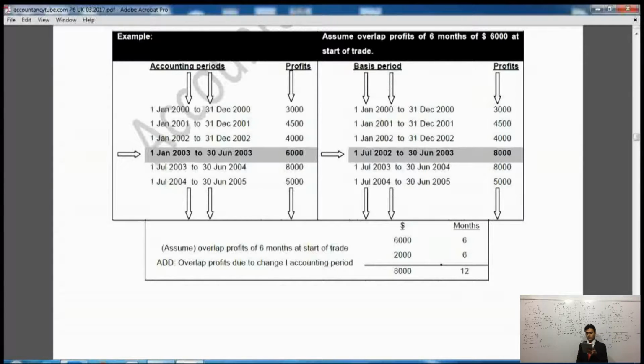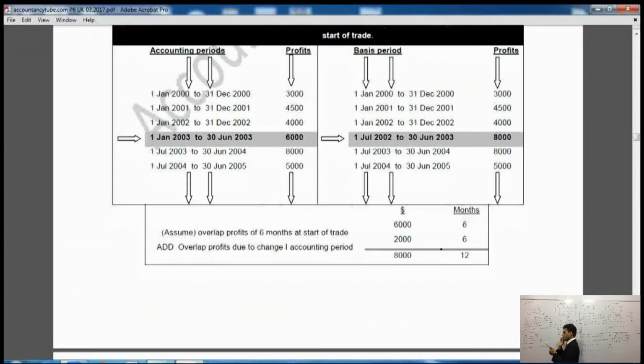Now, which period is being taxed twice? The period from 1st of July 2002 to 31st of December 2002. If you see, it is being taxed twice. All right. So that's why it is being given the relief. So that's why it is 8,000 pounds. And after 8,000 pounds, everything else is exactly the same as the accounting period. All right. Now, if you move to the next page, please, which is page 30, it is case number 2.